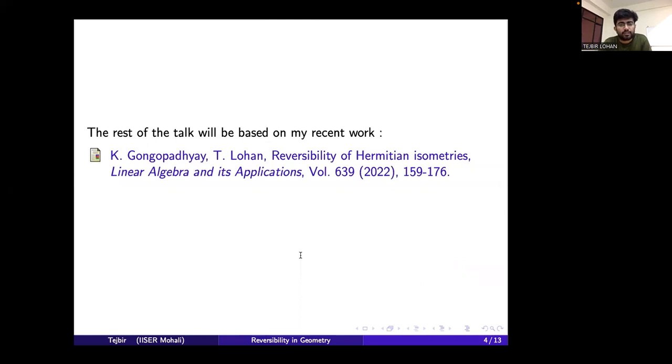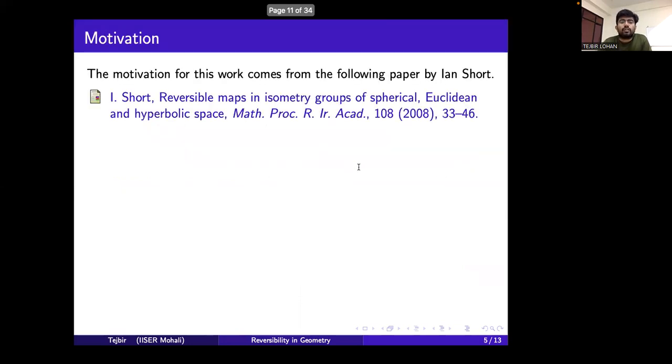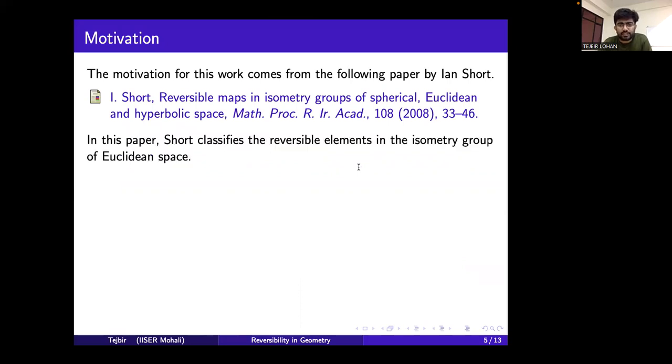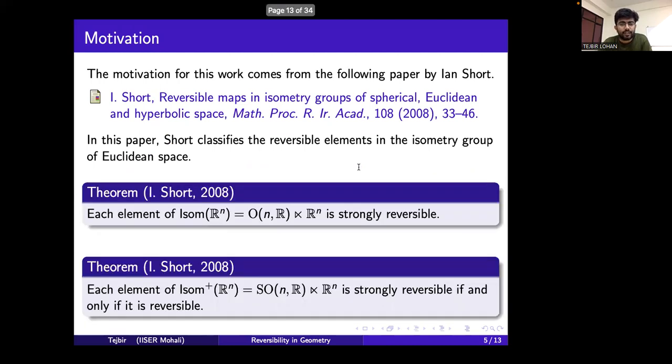And now the rest of the talk will be based on my recent work with my supervisor, Dr. Krishna Gurupati. The motivation for this work comes from the following paper by Ian Short. In this paper, Short classifies the reversible elements in the isometry group of Euclidean space. And these are two main results from this paper.